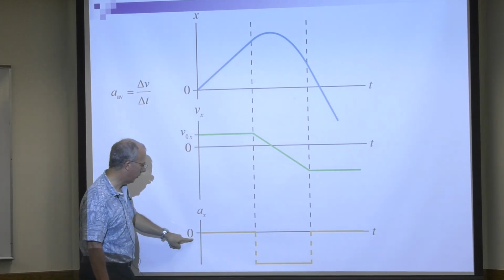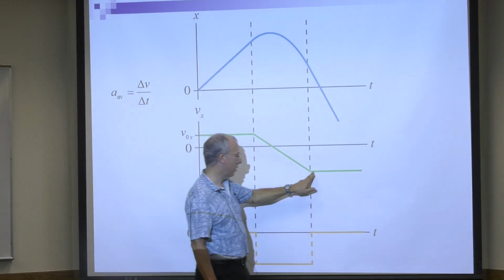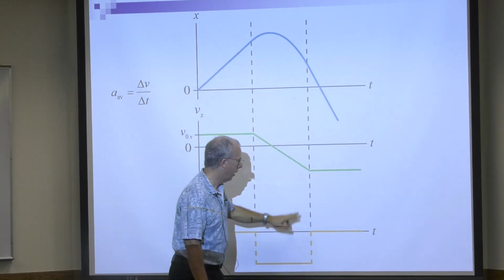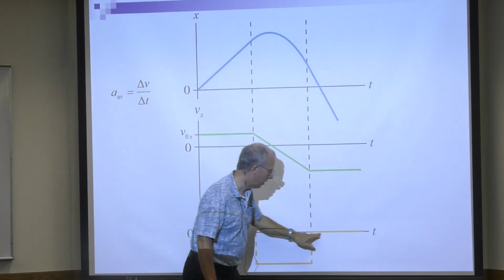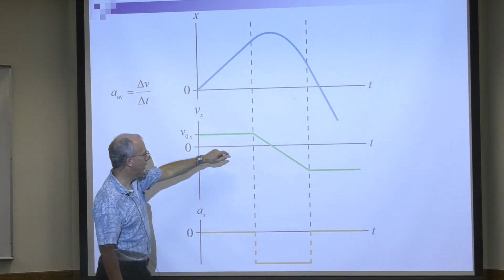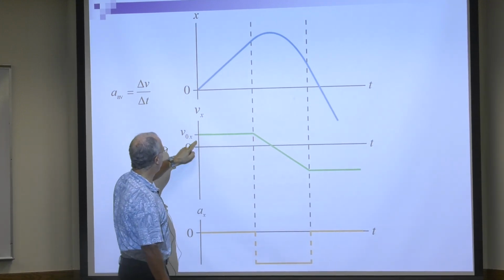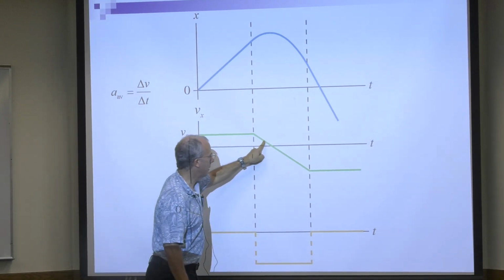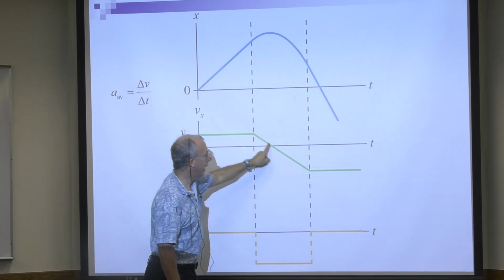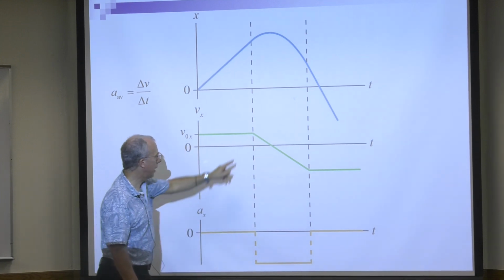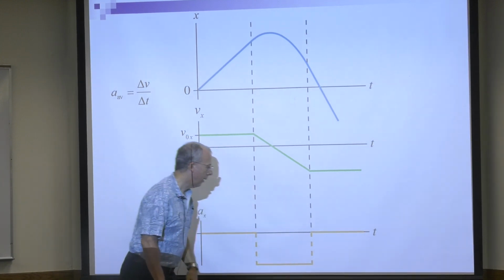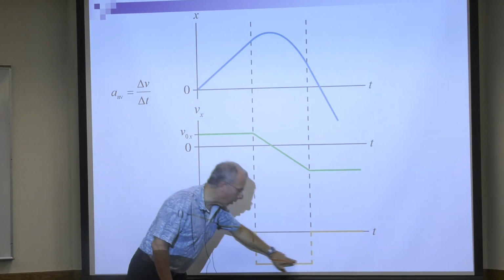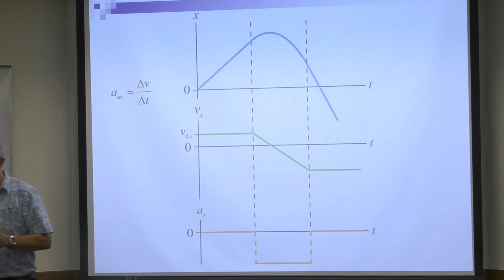No. So the acceleration is 0. Over here, does the velocity change? No. Horizontal line, slope is 0. Acceleration is 0. Here, the slope, delta v over delta t, which is acceleration, is constant, and it's negative. So the acceleration here, between this point and this point, is negative and constant. So make sure you understand that.